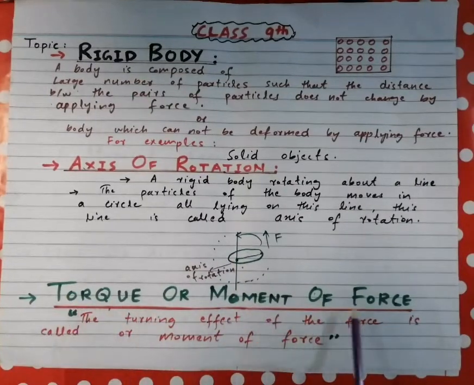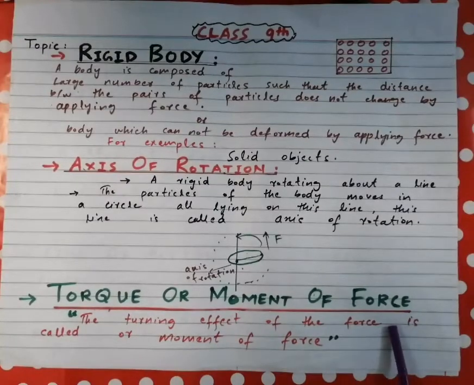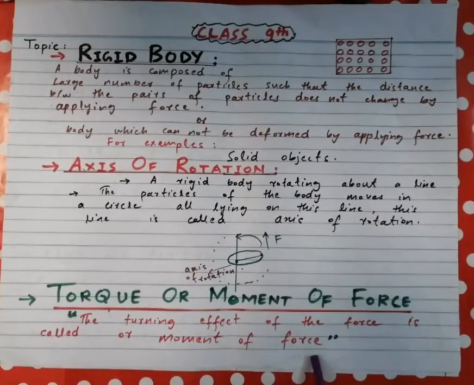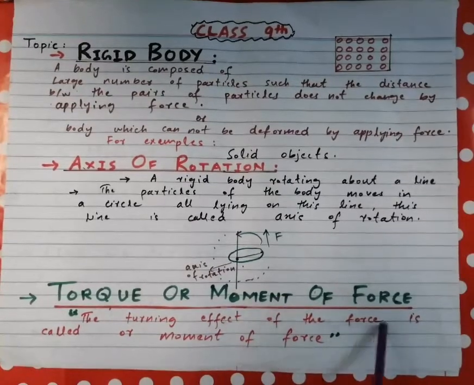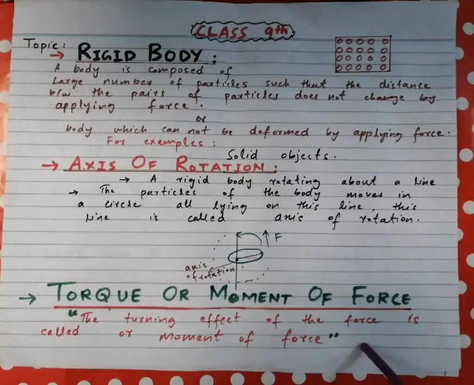Next we go to our main topic, that is torque or moment of the force. Torque is the turning effect of the force. The turning effect produced due to applying a force is called torque or moment of the force. The second name of torque is the moment of the force. The rotation produced in a body due to a force is called torque.